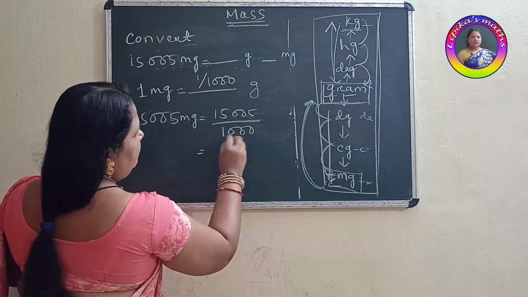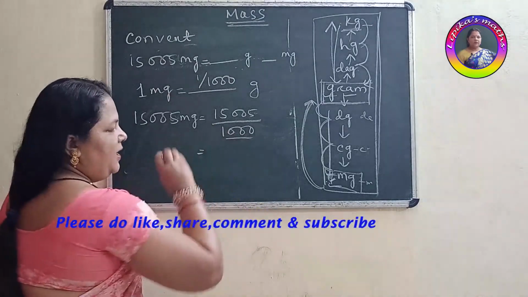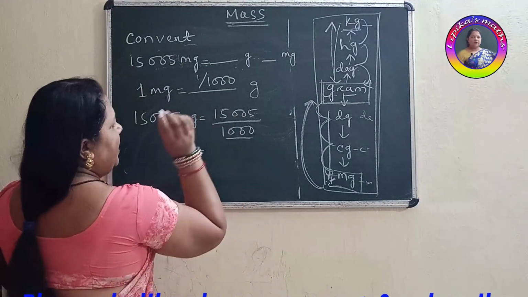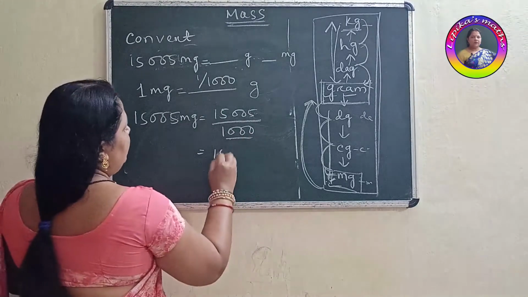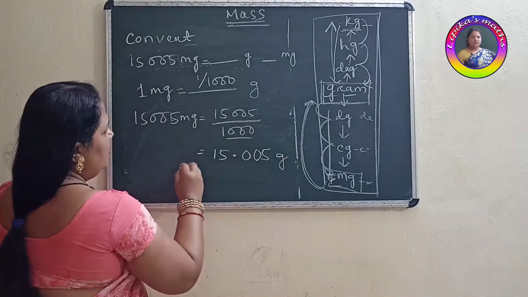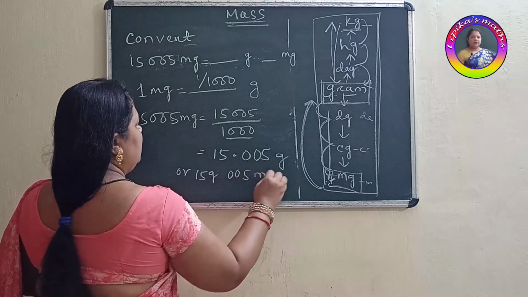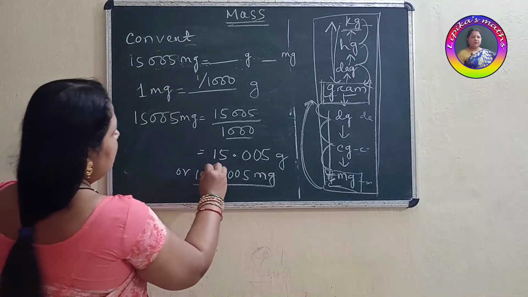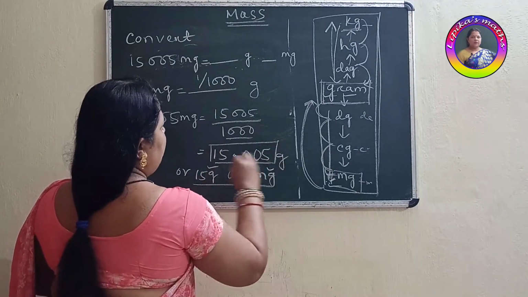If we are dividing by 1000, children, we have already discussed when we are dividing the fraction by 10, 100, 1000 like this number, you will leave 3 places from right side as your denominator carries 3 zeros. So 15.005, you can write gram or 15 gram 005 milligram. Got it? Now we got the answer in both the units, gram and milligram, and in decimal form you can write the higher unit, that is your gram.